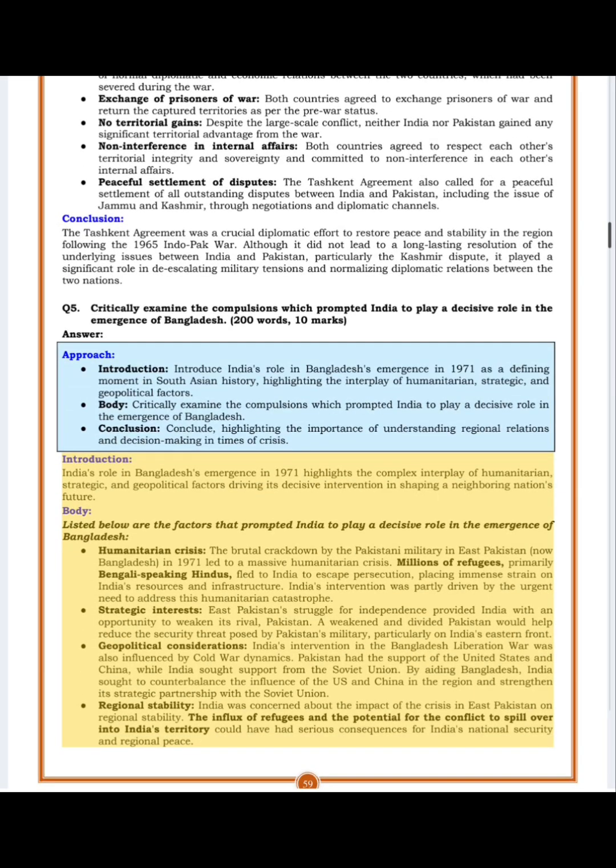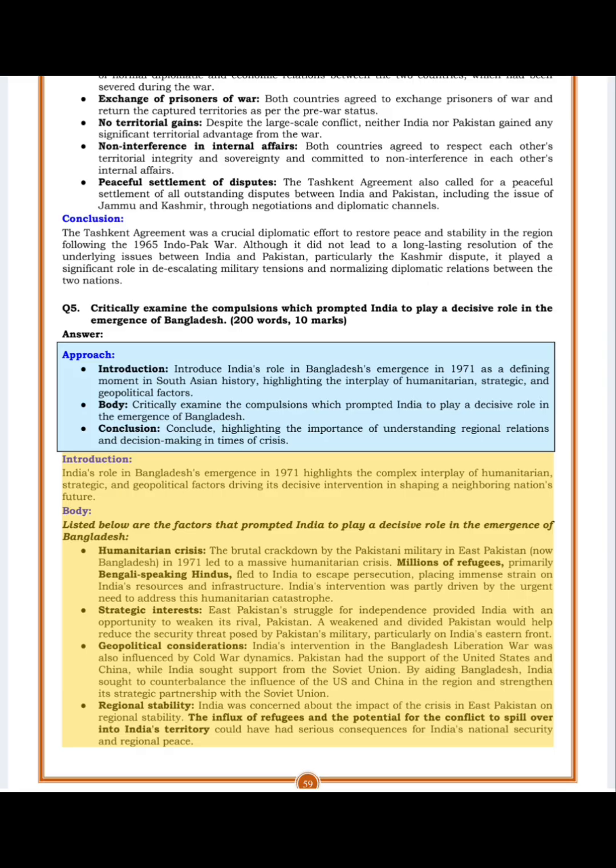Introduction. India's role in Bangladesh's emergence in 1971 highlights the complex interplay of humanitarian, strategic, and geopolitical factors driving its decisive intervention in shaping a neighboring nation's future. Body. Listed below are the factors that prompted India to play a decisive role in the emergence of Bangladesh.